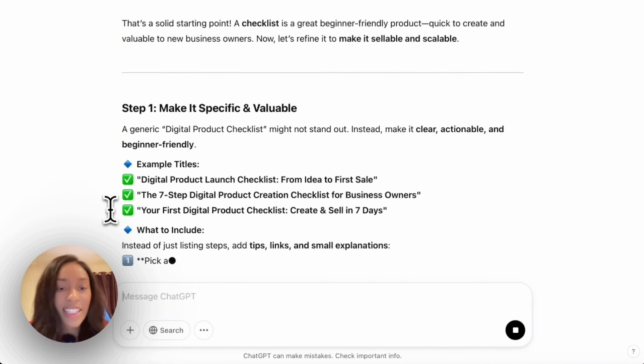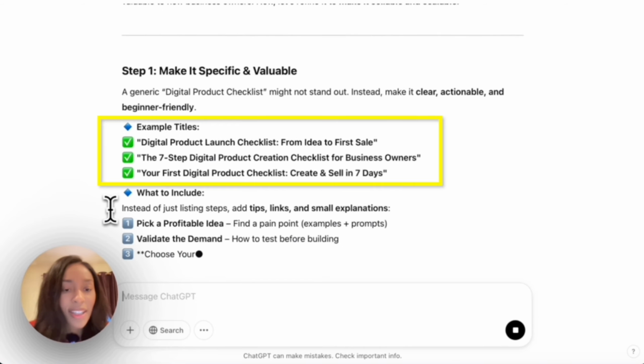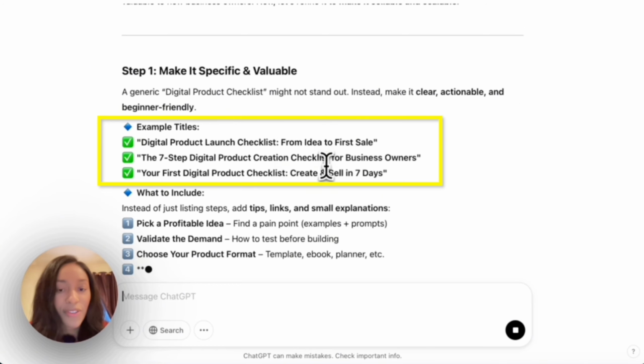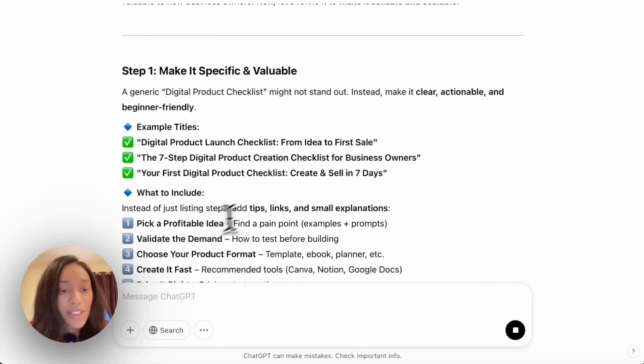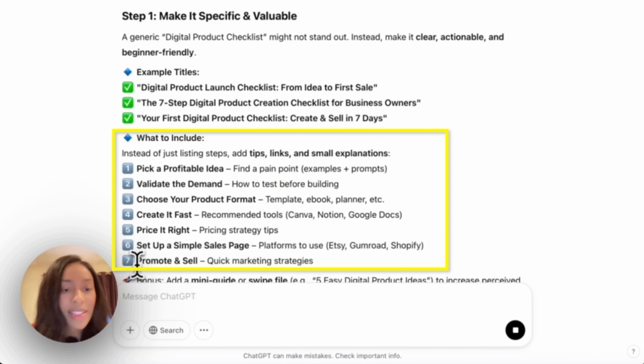A generic digital product checklist might not stand out. Instead, make it clear, actionable, and beginner friendly. Example titles: Digital Product Launch Checklist, from idea to first sale. The 7-step digital product creation checklist for business owners, or your first digital product checklist, create and sell in 7 days. What to include. Instead of just listing steps, add tips, links, and small explanations. And it gives me 7 steps that I can include into the digital product.